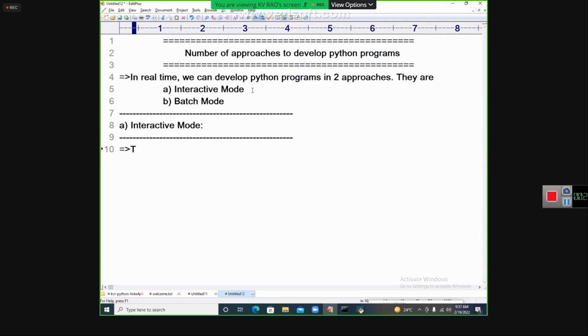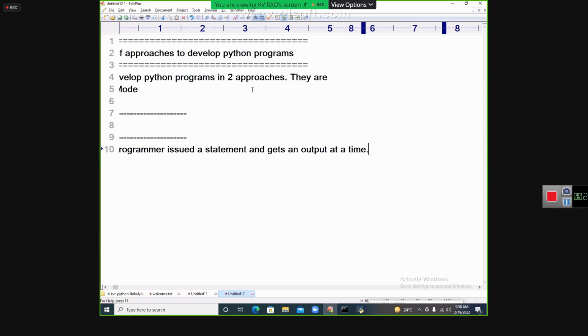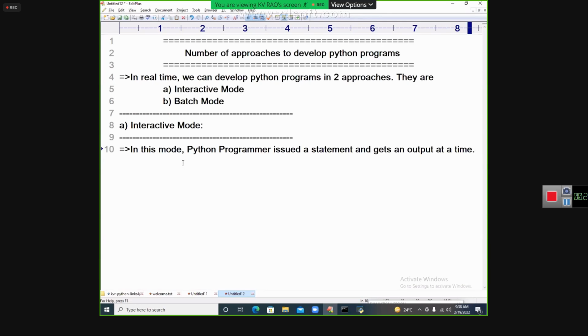In this mode, the Python programmer issues a statement and gets an output at a time. This is what you have seen so far.